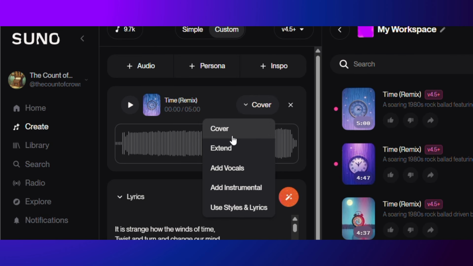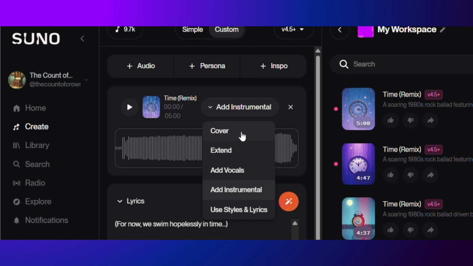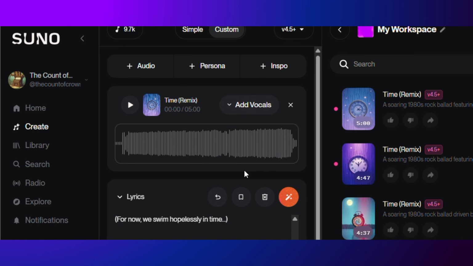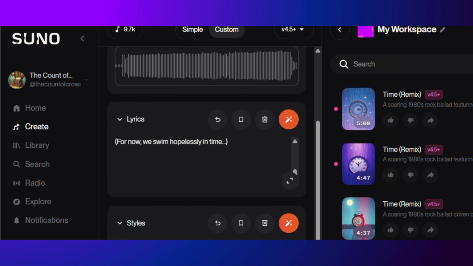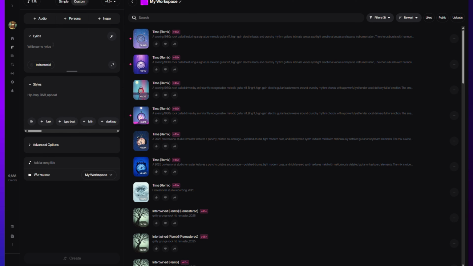Oh, we do have some options that have changed up the top. So when we're using essentially the edit remix option, you'll see now we've got a drop down inside this part of the screen. We can add vocals, interesting, or add instrumental. I'm intrigued to see how that works. I might have to come back with another video for that one. And we also have the audio influence added when we are dealing with something we've already created. So that seems to be the update to the UI.